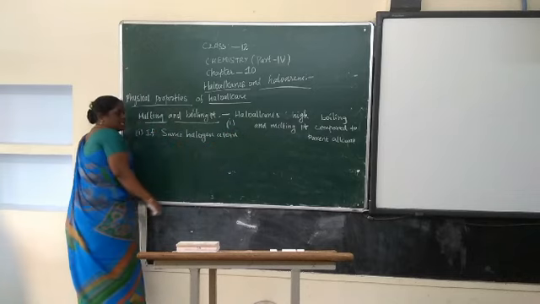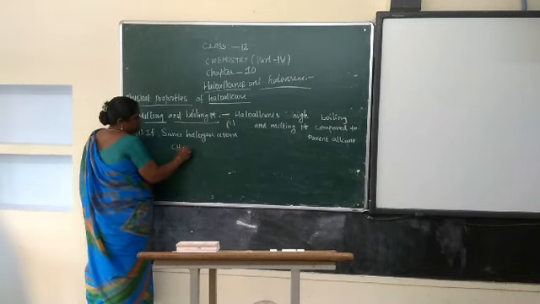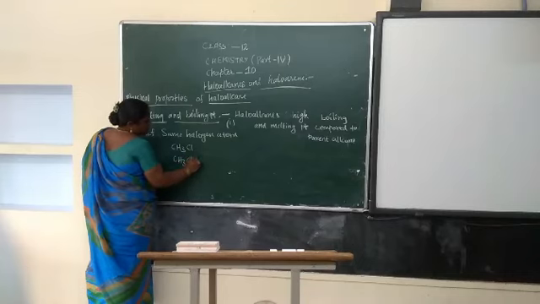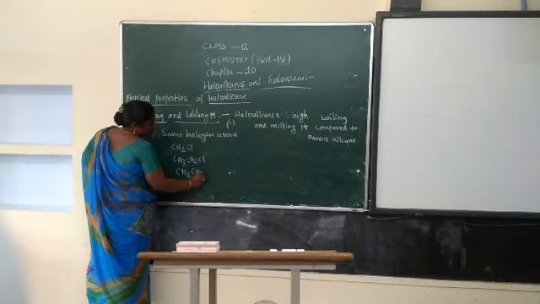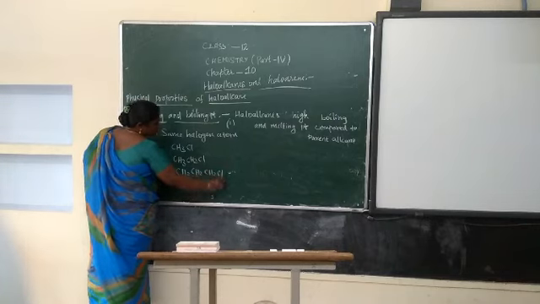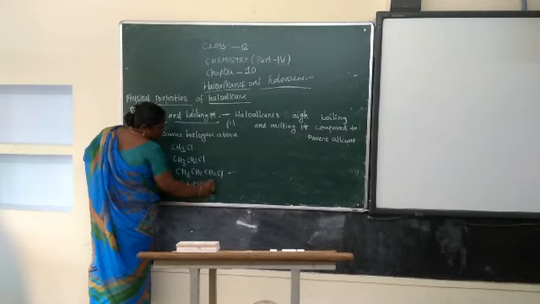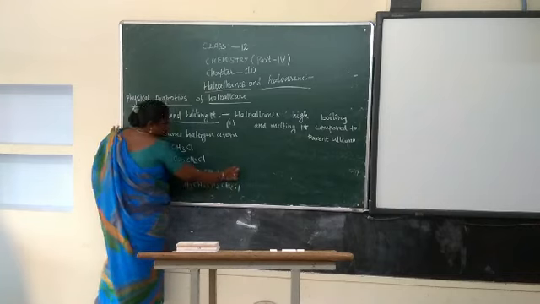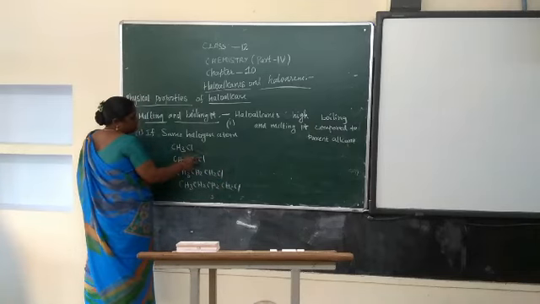For example, CH3Cl, CH3CH2Cl, CH3CH2CH2Cl, CH3CH2CH2CH2Cl. Like that it is there. Same halogen atom but different alkyl groups.